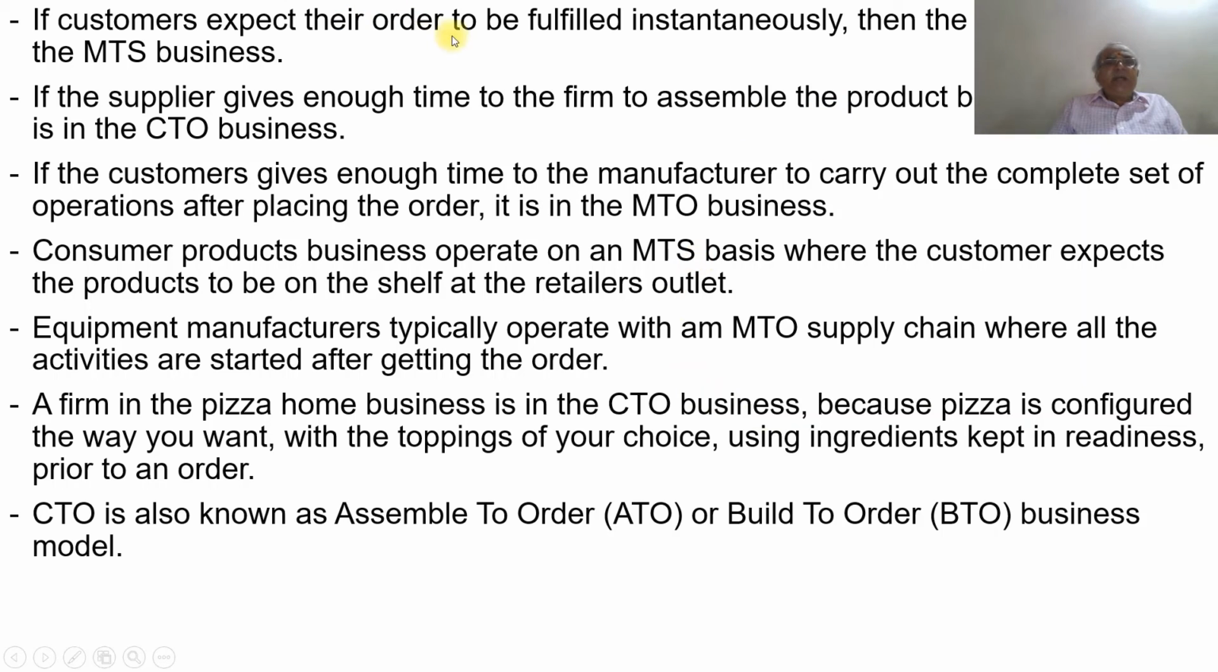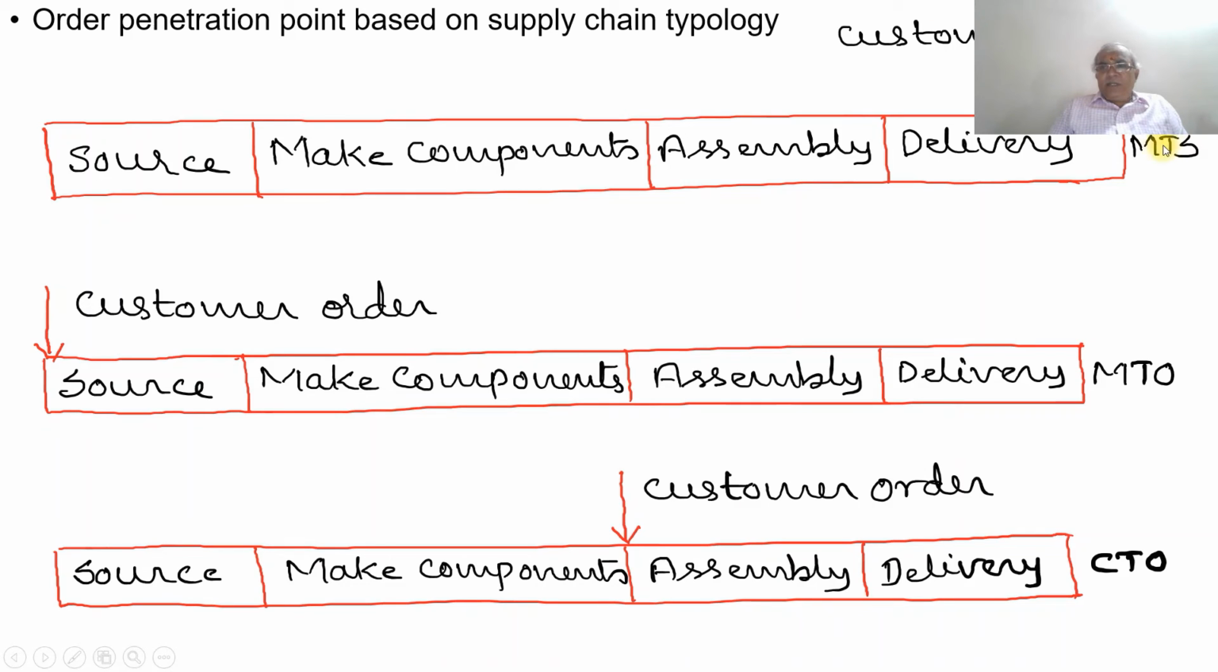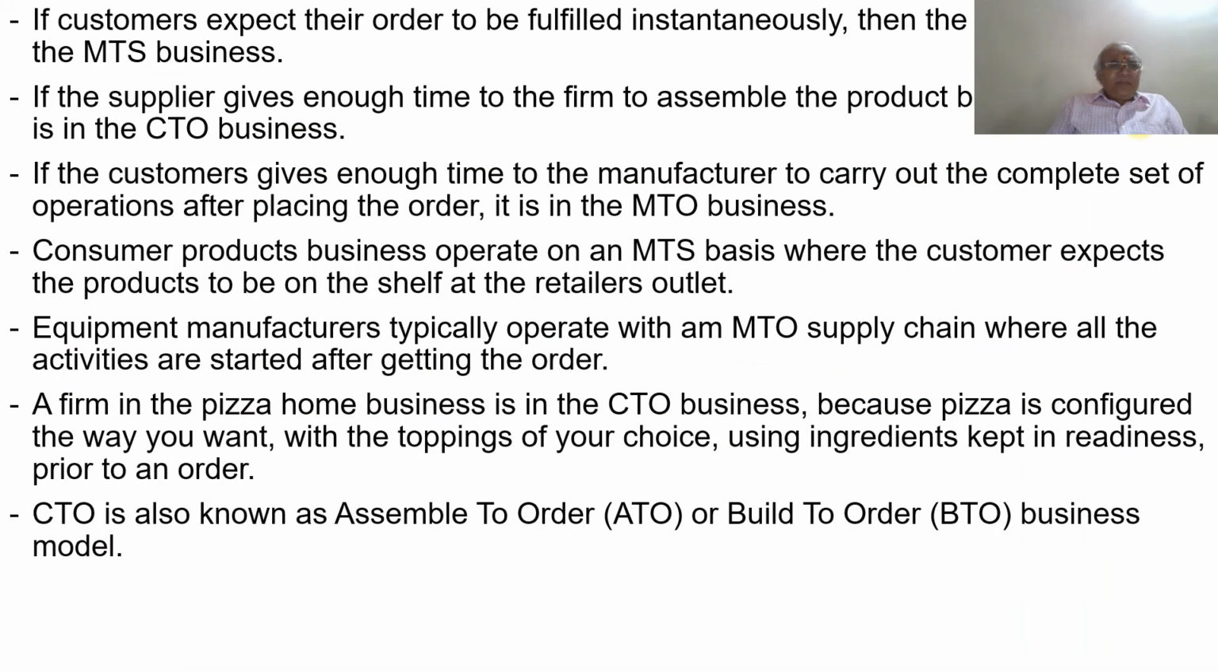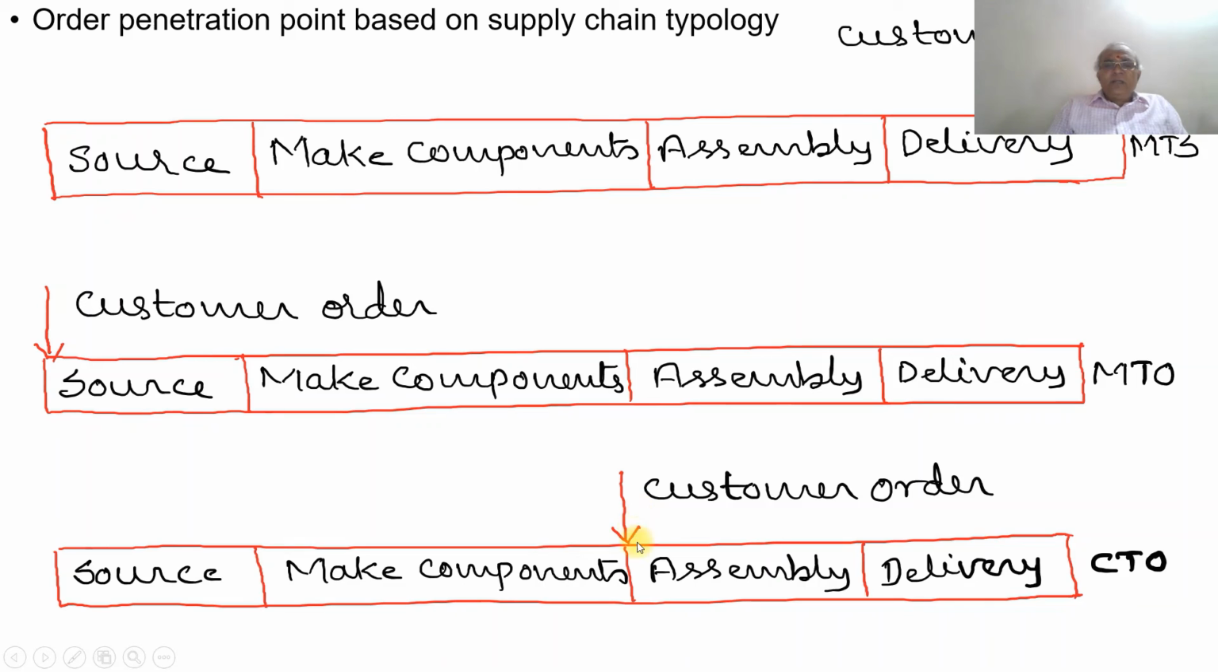If the customers expect the order to be fulfilled instantaneously, then the supply chain is in the make to stock business, MTS. That is what we have explained for MTS: once the customer gives the order, the delivery is immediately given. Similarly, if the supplier gives enough time to the firm to assemble the product before delivery, it is in the configure to order business. That means once the order is given, the customer gives certain time to assemble and then deliver. That is configure to order, CTO.